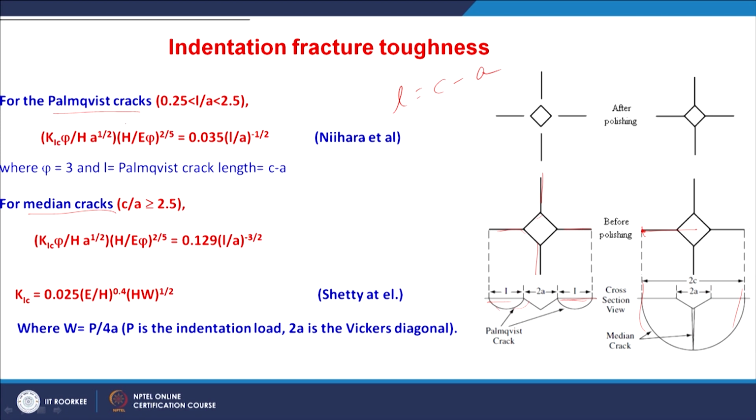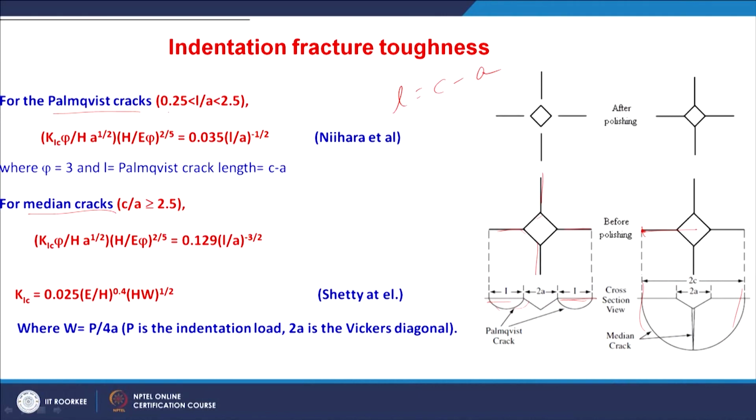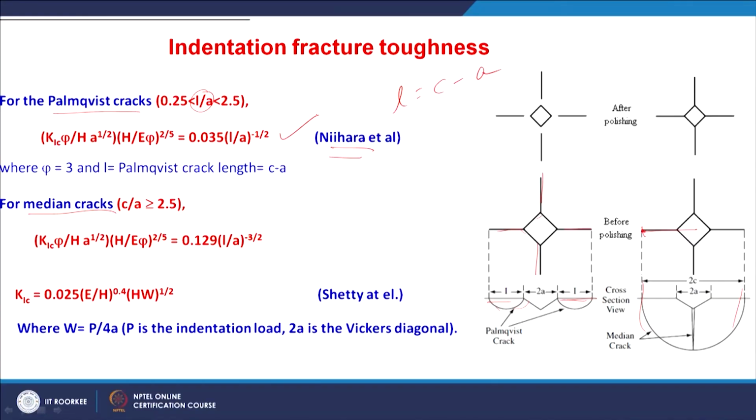Palmqvist cracks are generally generated under low load conditions. When L by A is between 0.25 and 2.5, Niihara proposed a formula, whereas if C by A is more than 2.5, the formula is different. As I told, these are based mainly on the experimental data obtained from different ceramic classes. So, recently Shetty et al.